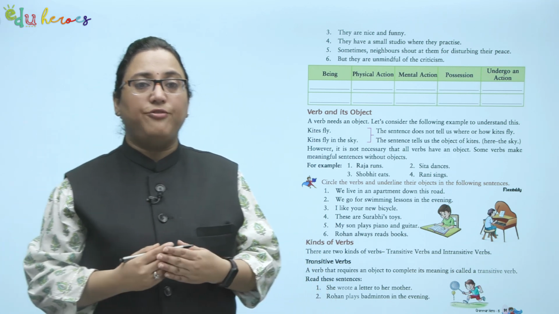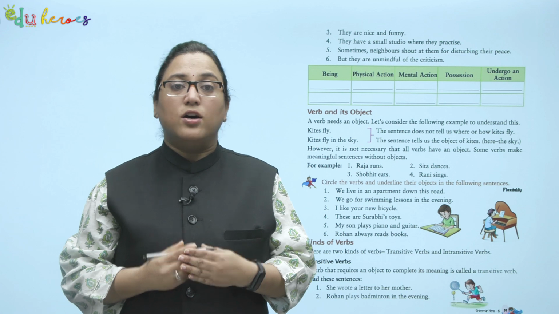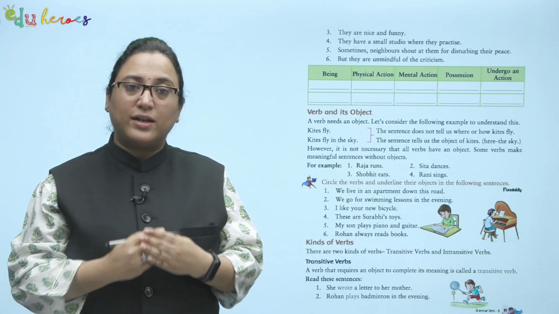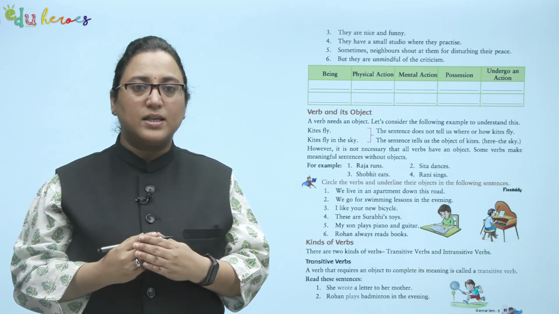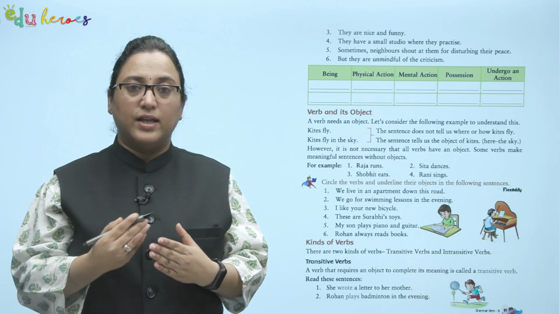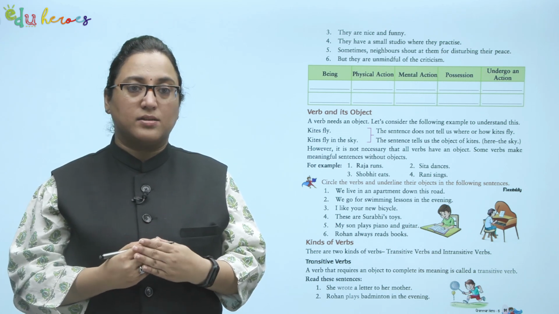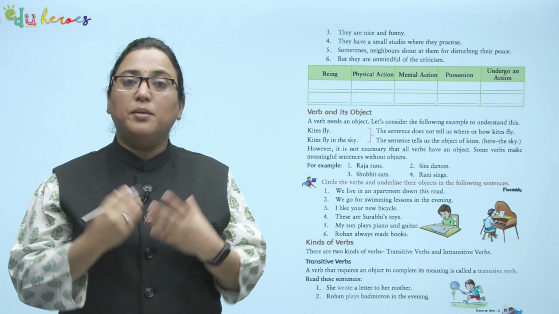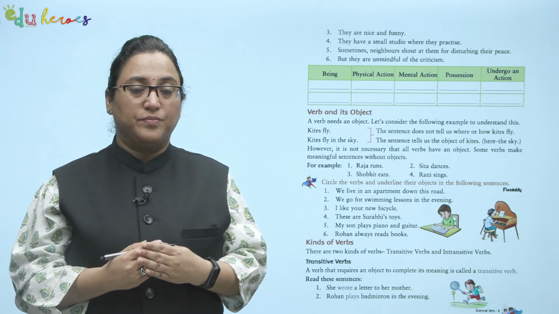They are nice and funny. They have a small studio where they practice. Sometimes neighbors shout at them for disturbing their peace, but they are unmindful of the criticism.